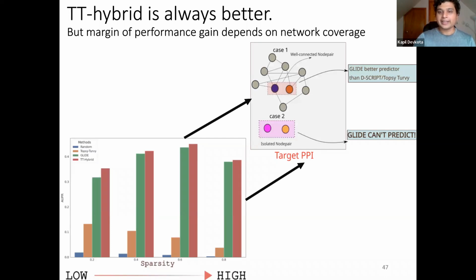This is because the target network that we describe here is normally very sparse, and it contains isolated node pairs which have no surrounding network information. For isolated node pairs like this, if you want to predict whether or not the two nodes interact, the only information that we have is the sequence data. So what we have to do is use methods like Topsy-Turvy to resolve these kinds of connections. So we need a hybrid approach which works well on comparatively dense regions and also on isolated node pairs.